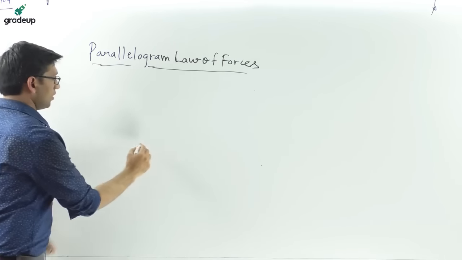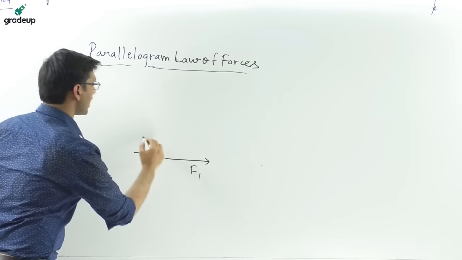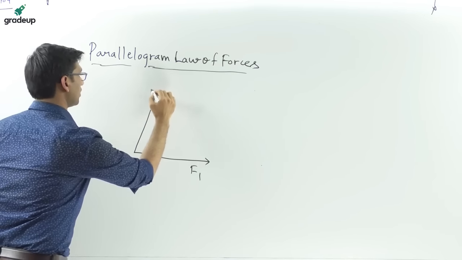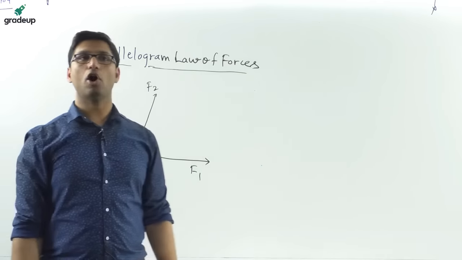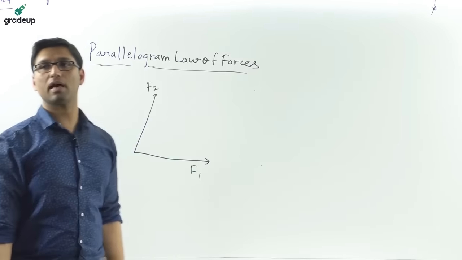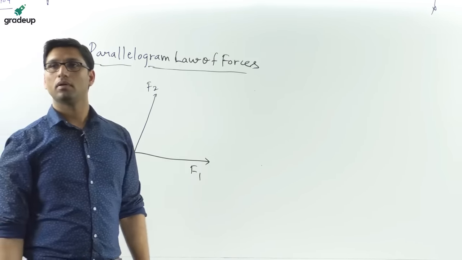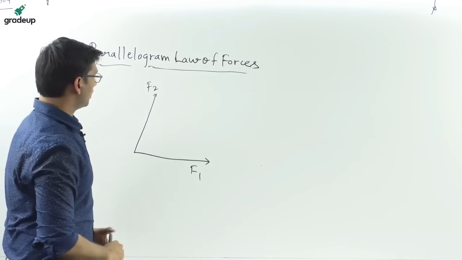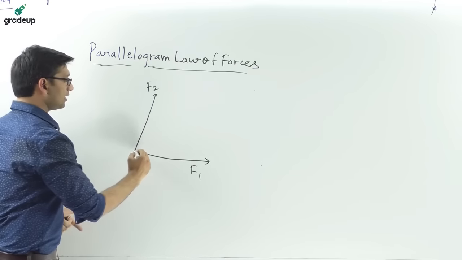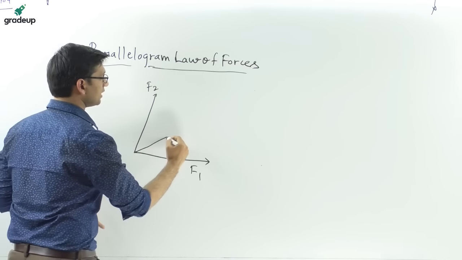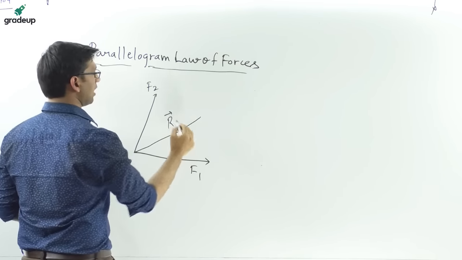Suppose there are two forces acting simultaneously as two sides of a parallelogram. Then the resultant of these two forces will be represented by the diagonal of the parallelogram.